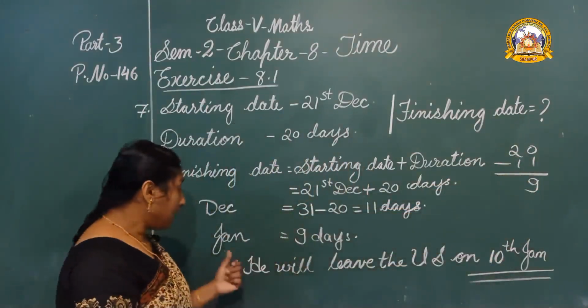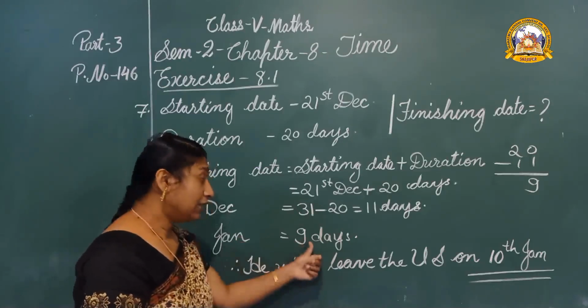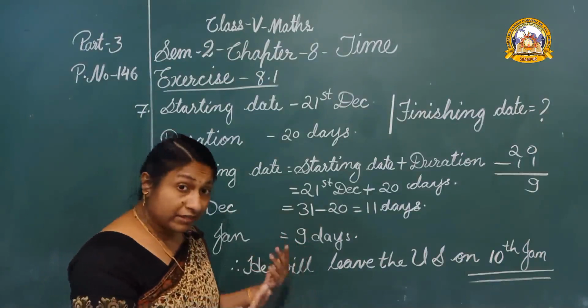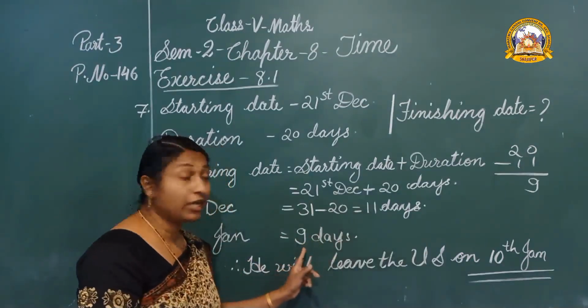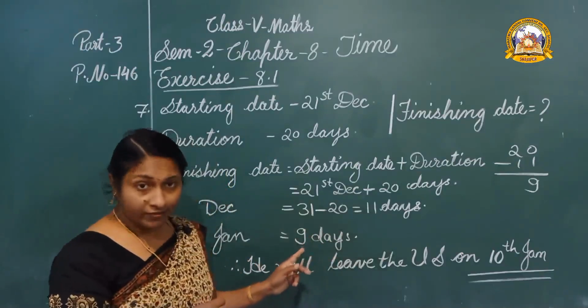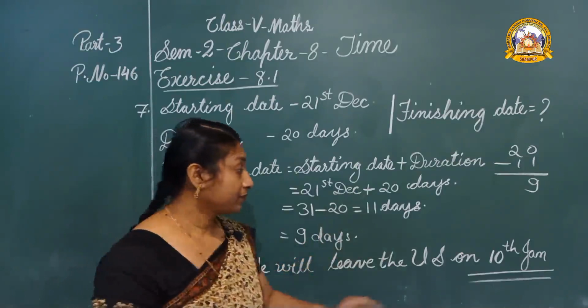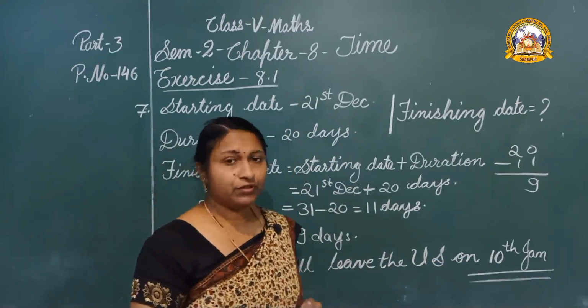We can take the 9 days from January, so it is up to 9th January. Then, he will return on 10th January. The duration is only up to 9th January, isn't it? So, after 9th January, on 10th January, he will leave the US.